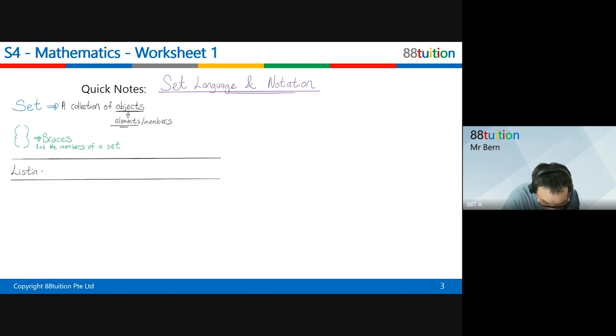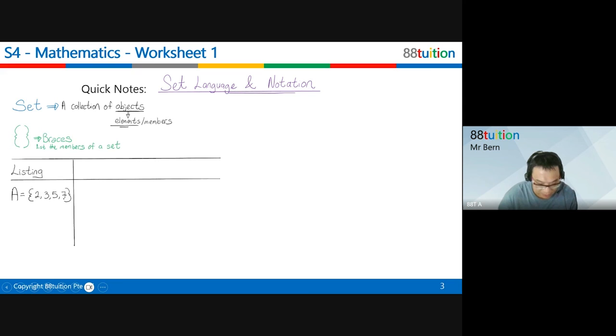You have heard of this listing method probably in primary school. Listing means, for example, they say A is a set, and this set consists of members or elements like 2, 3, 5, 7. So they list out all the members of set A.